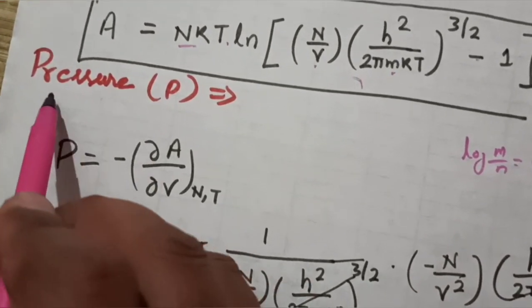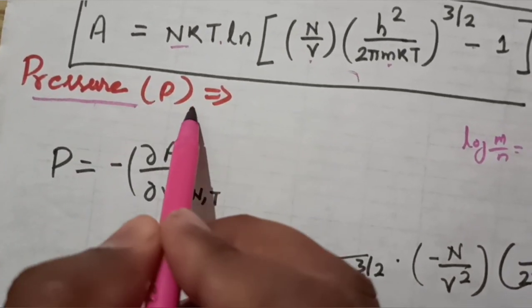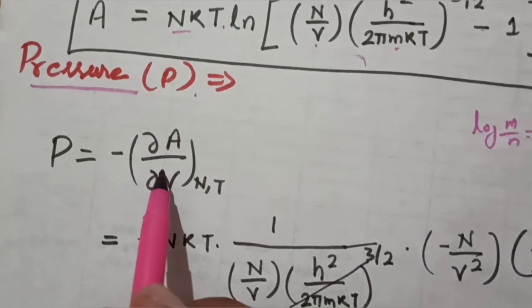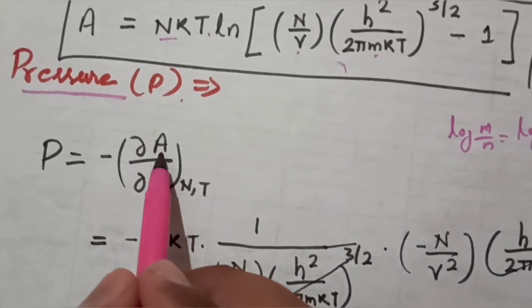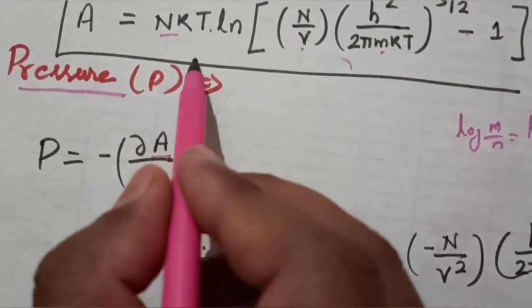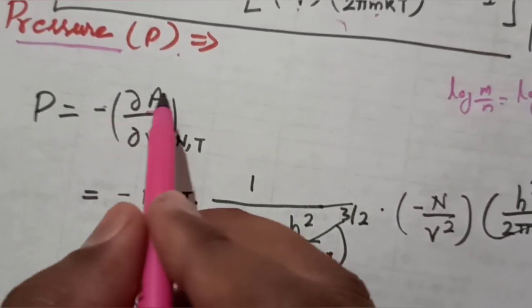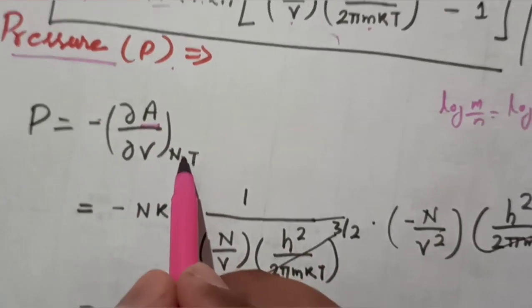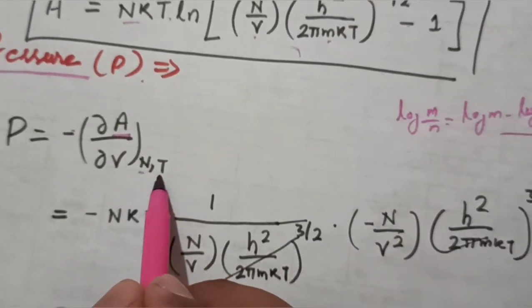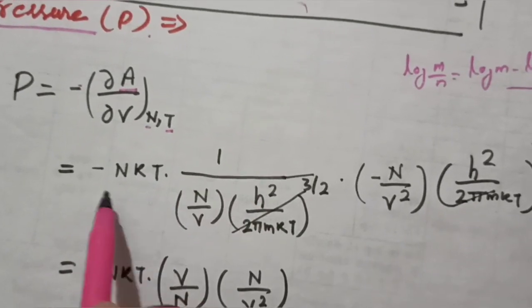Now in this case, we are going to discuss pressure. What is the pressure? It is minus del A upon del V, in terms of this Helmholtz free energy. Because we are aware of this Helmholtz free energy, this pressure is minus of del A upon del V. And what are the parameters fixed here? Number of particles and temperature. If we just calculate it, it is here.